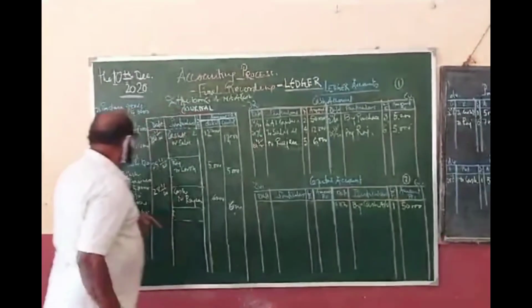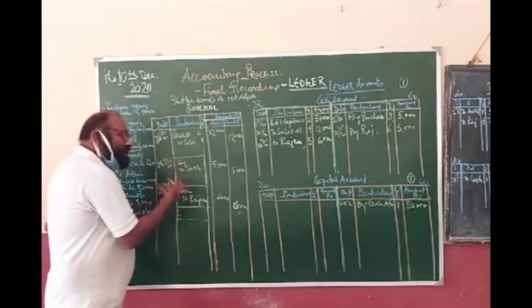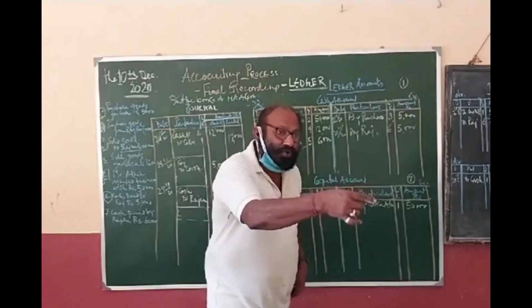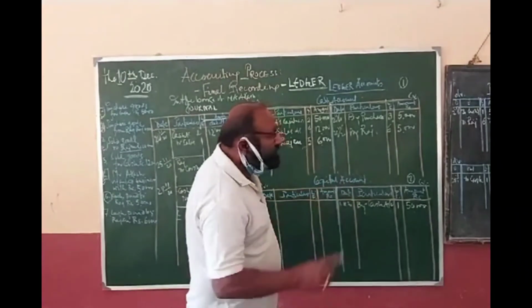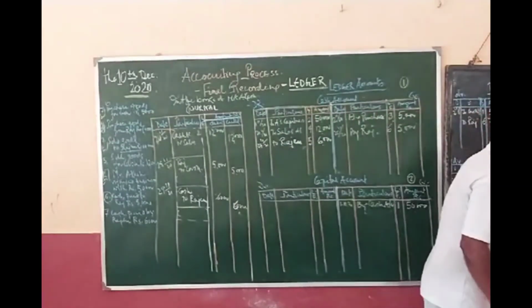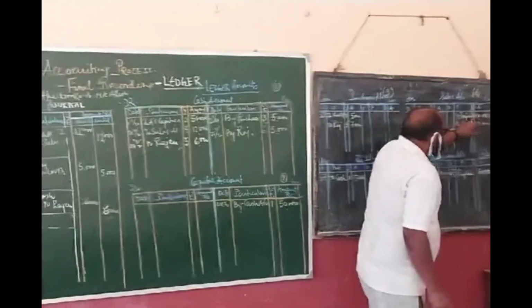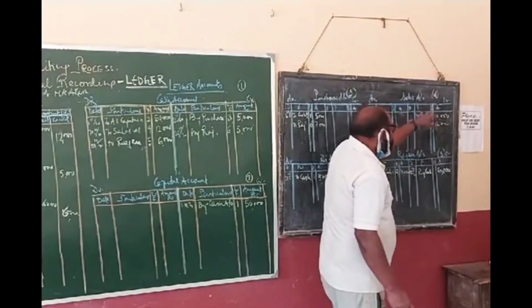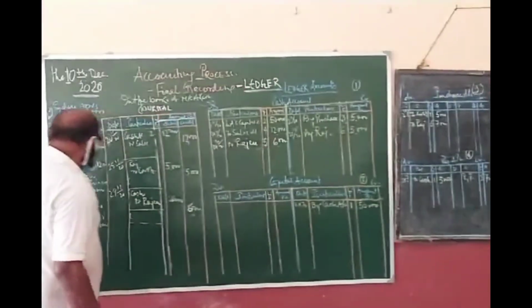Now come to the third one. Sold goods to Rajan. It is not stated whether cash or credit, but the name of the person is given. So goods are going out, sales account credit. Rajan is the receiver, Rajan account debit. So Rajan account debit to sales. You have to have two accounts. Rajan is debited for sale and sale is credited for Rajan. Rajan account is in page number 5. So I have written the folio 5, and here is the folio 4. Clear? Next.